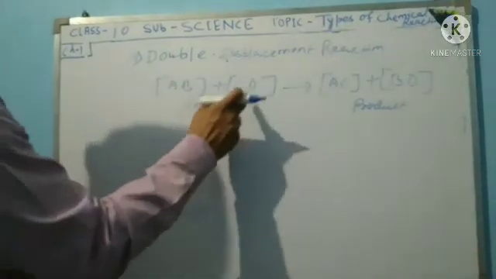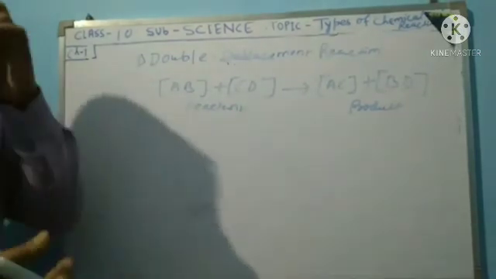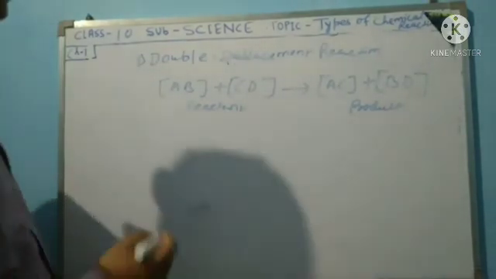A and C, and B and D, both change places. That is a double displacement reaction.